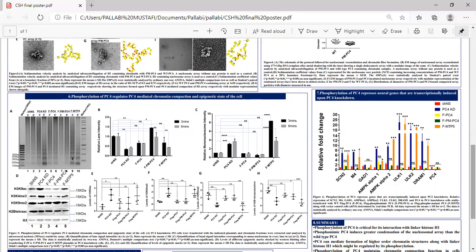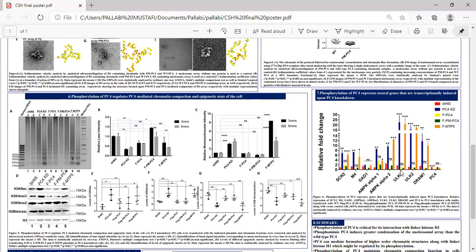Therefore, we next addressed the gene expression effect of this PC4 phosphorylation, for which we selected some neural genes which have been reported earlier to be repressed by PC4, and also some core autophagy genes which have been shown to be upregulated upon knocking down PC4, and they also show H3K9 acetylation enrichment at their promoters when PC4 is absent.